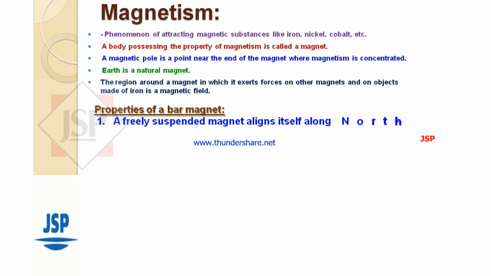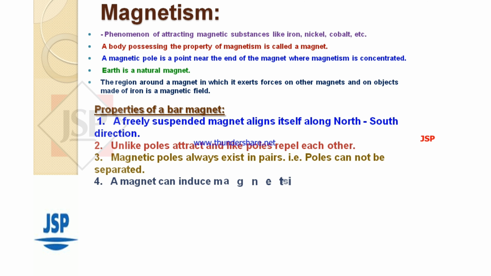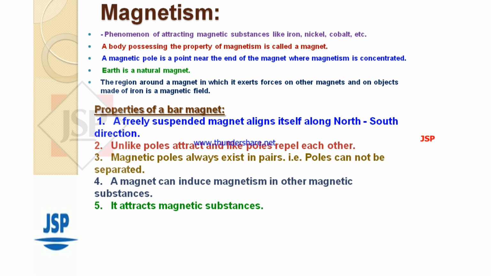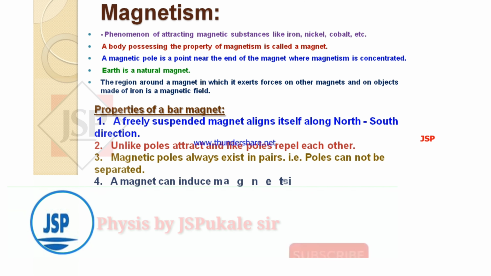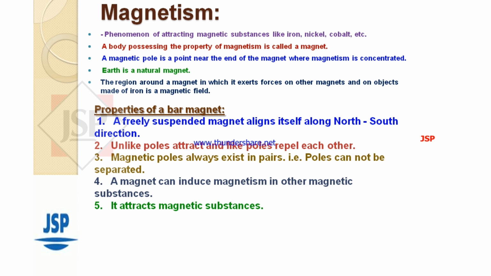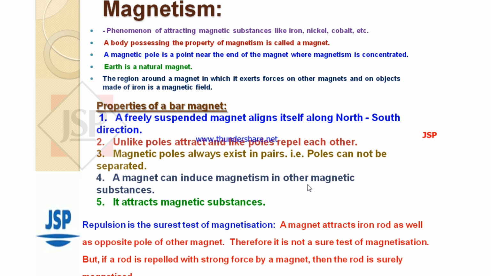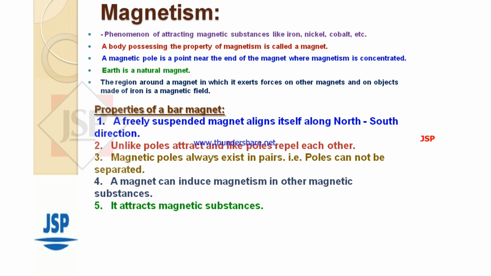Properties of a bar magnet. First, a freely suspended magnet aligns itself along the north and south direction. Unlike poles attract and like poles repel each other. Magnetic poles always exist in pairs, that is, poles cannot be separated. A magnet can induce magnetism in other magnetic substances. It attracts magnetic substances. Repulsion is the surest test of magnetism.